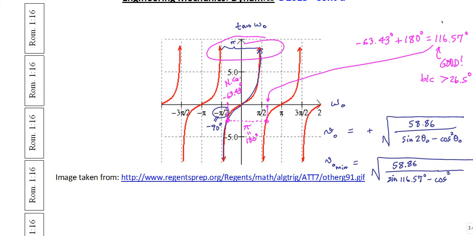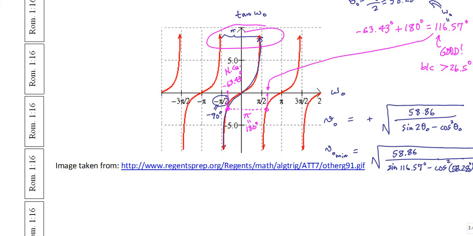So okay, if you're not following what I'm saying here, that's omega naught. That means that theta naught, which is 1/2 of omega naught, it has to be equal to half of 116.57 degrees, and that is equal to 58.28 degrees. Okay, and so plug all of this into your calculator and see what you find.